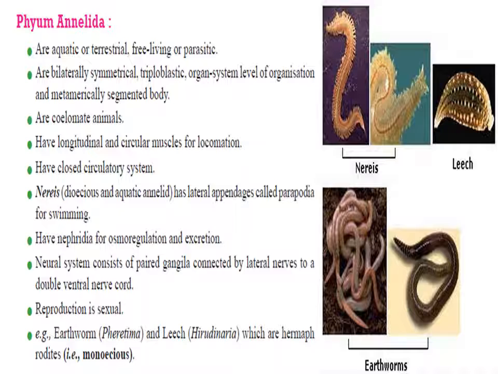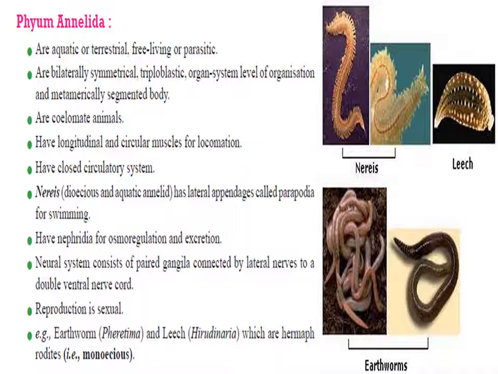They show organ system level of organization. They are triploblastic, bilaterally symmetrical, and are metamerically segmented. That means the segments are interdependent and the new segments are added from the posterior end. The body is distinctly marked into segments. The locomotion is done with the help of longitudinal and circular muscles and setae. They have parapodia or triangular projections from the body which help in locomotion.